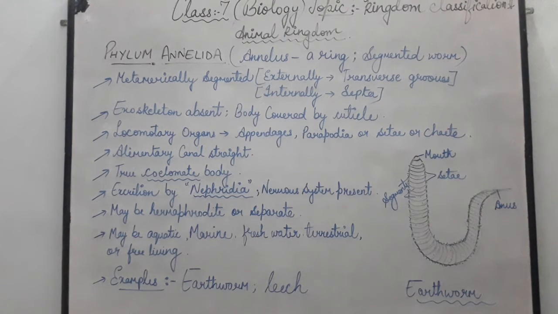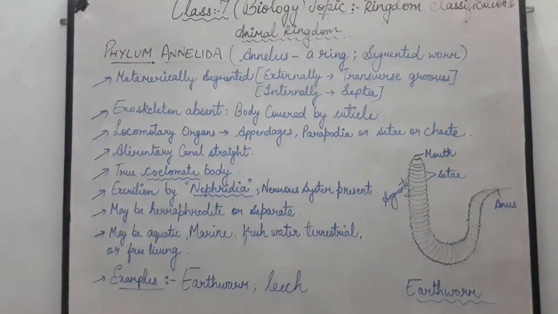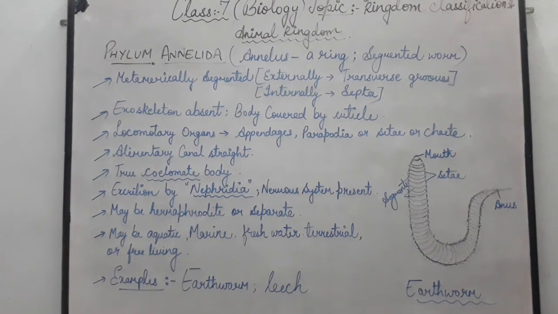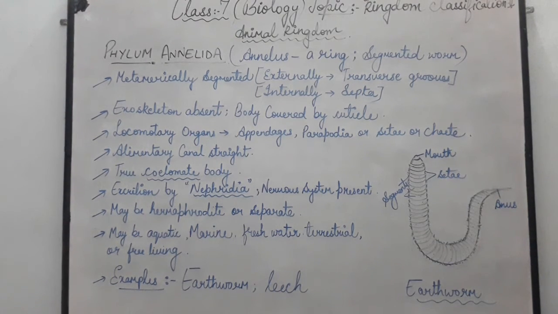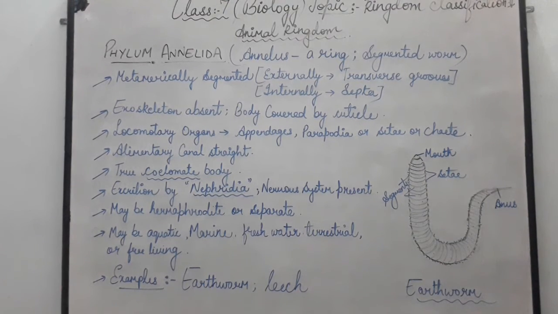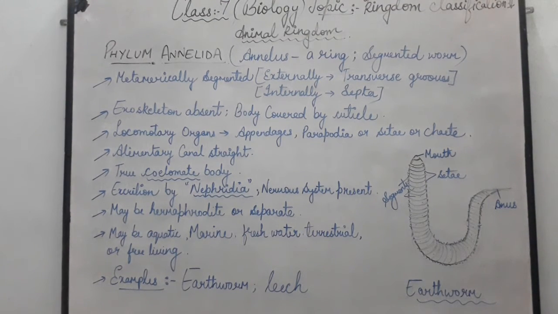Next, the nervous system is present. So these organisms can feel, and their nervous system has a superior brain, and that brain has a ventral cord with a large number of ganglia. Children, ganglia are structures that contain a very large amount of nerve cells. That means they have nerve cells throughout their body and they can feel from every part of their body.